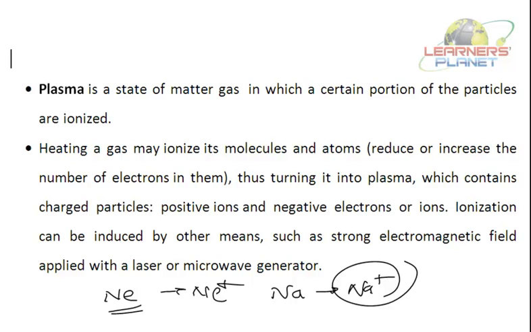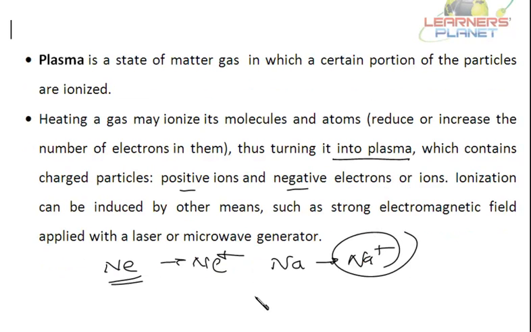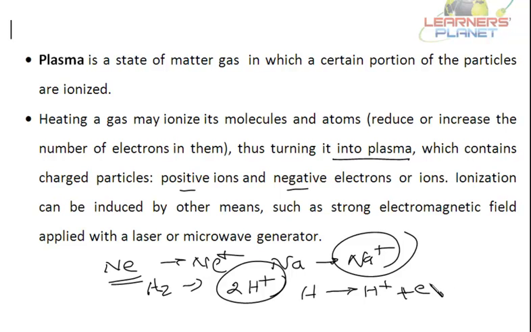So the number of electrons in the molecules and atoms will be either decreased or increased, thus turning it into plasma, which contains charged particles, positive ions and negative ions or electrons. See, if hydrogen is ionized, it will exist as 2 of H plus. So where will these 2 electrons go? Each hydrogen atom will lose 1 electron and form an H plus ion. Where will this electron go? It will also remain in this gas only.